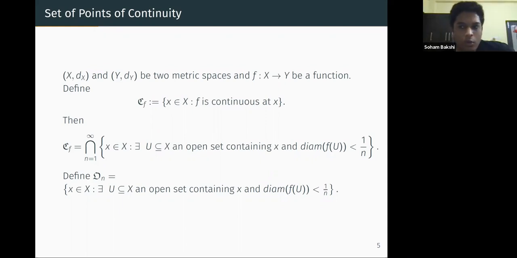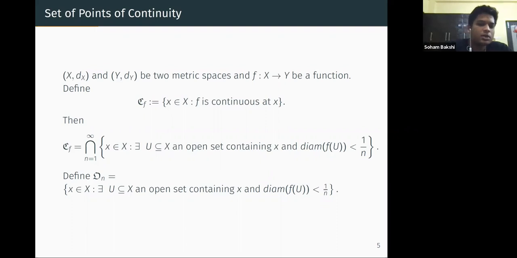Why is it the set of points of continuity? We can check both inclusions. If f is continuous at some point, then for all n that point is in this set, so it is in the intersection. The converse you can also check, the other side of the inclusion.